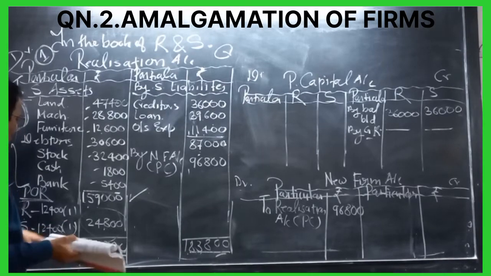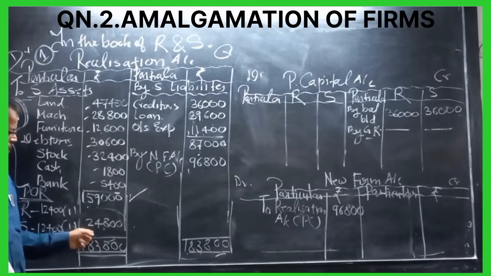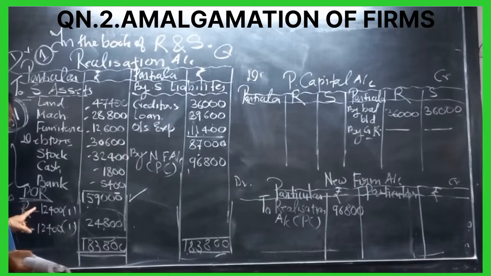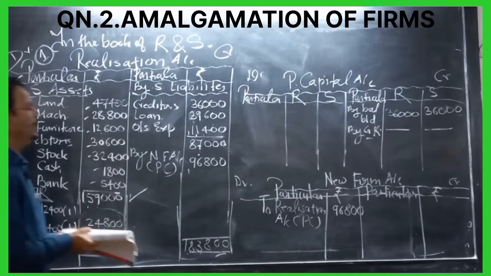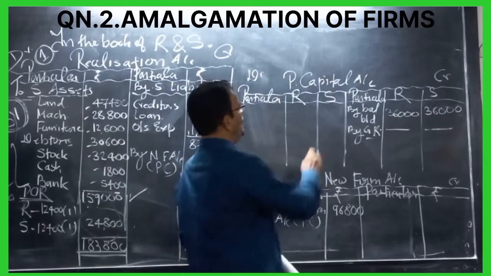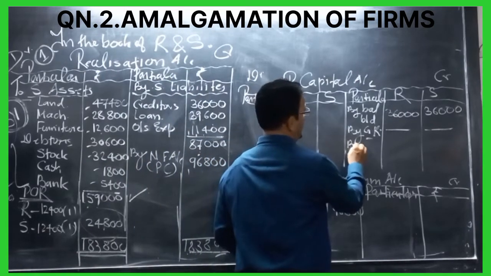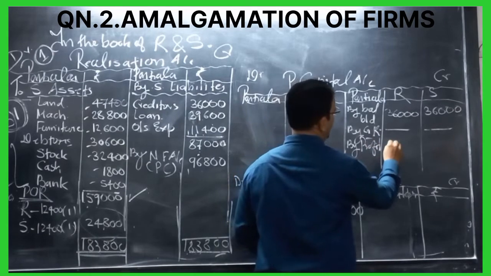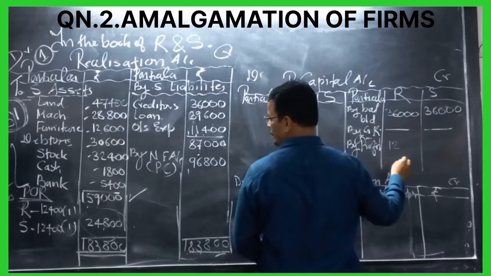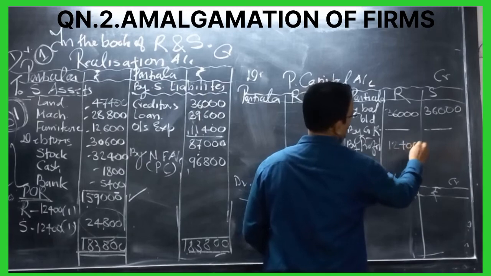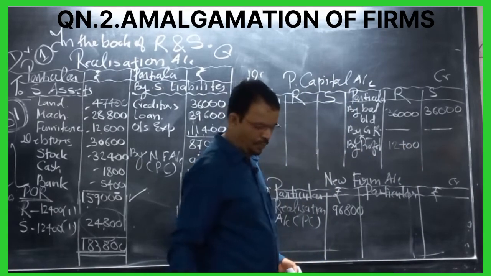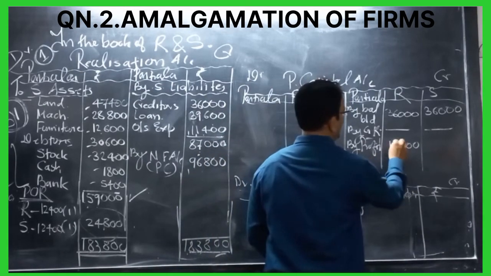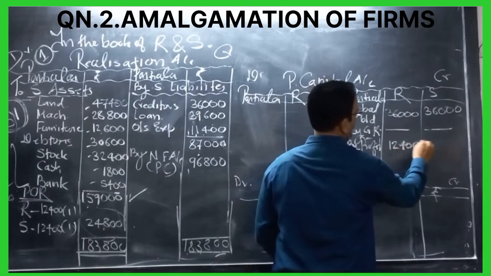If the ratio is given as 3:2, we will divide it in 3:2, but the ratio is given as 1:1, so half and half. That profit on realization will be transferred to the partners capital account credit side, by profit. How much? 12,400 each.